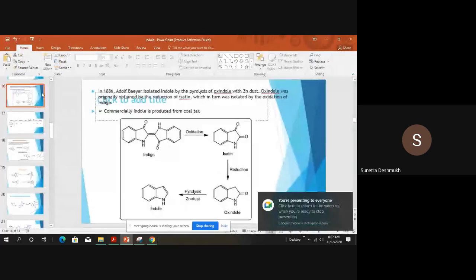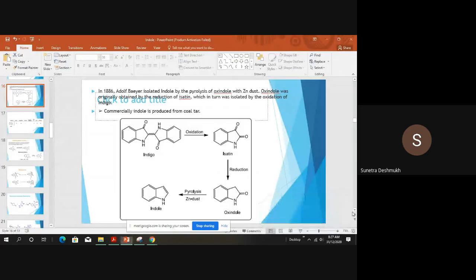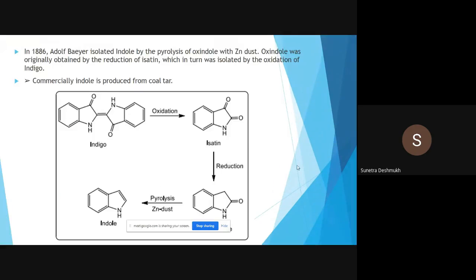Okay, so in continuation with our previous video, synthesis of indole, we will continue in today's lecture. The next synthesis. So as we know, in 1886, Adolf Baer isolated indole by the pyrolysis of oxindole with zinc dust. Oxindole was originally obtained by the reduction of isatine, which in turn was isolated by the oxidation of indigo.